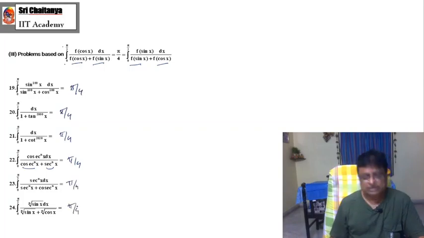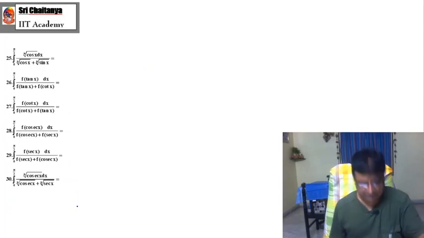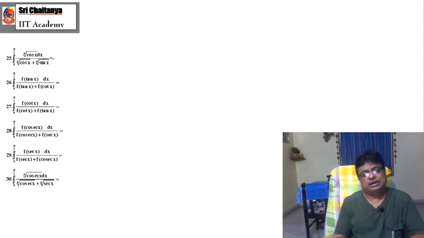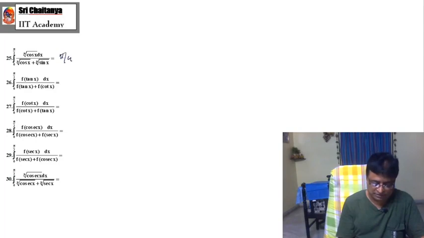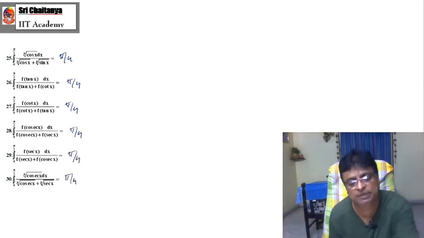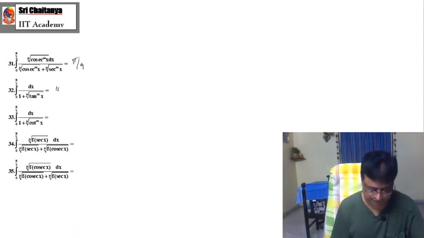See, in seconds itself we can write the answers very quickly. But if you want an elaborated proof, what to do? Consider this as I, then again consider I, add 2I, apply the 2I technique. So what is our answer? Pi by 4. For everything, because these are all applications of the above result, pi by 4 only. Similarly here also pi by 4.